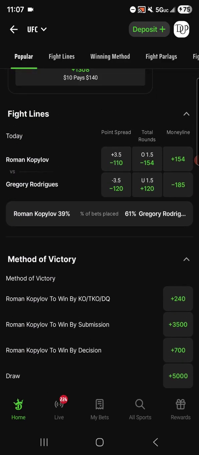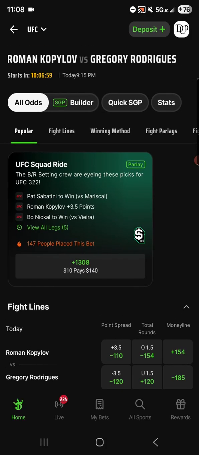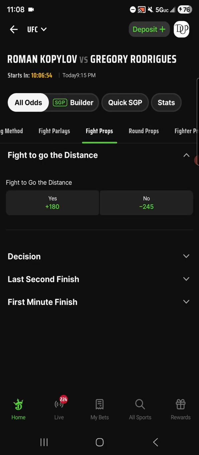If you want to bet it and find it somewhere else, you can find it in the fight props tab. It's no different than what you see on the front screen, but it's just here readily available at the top of this section. And there's some other props down here.